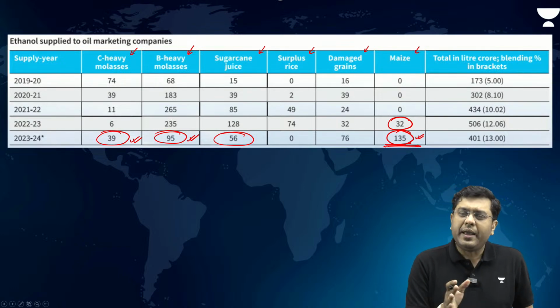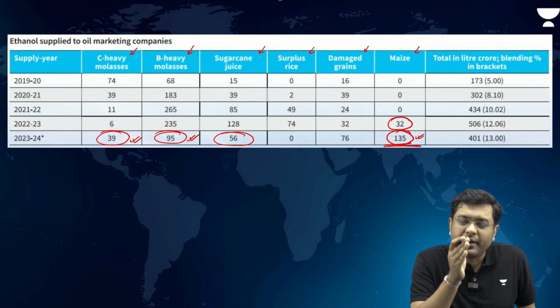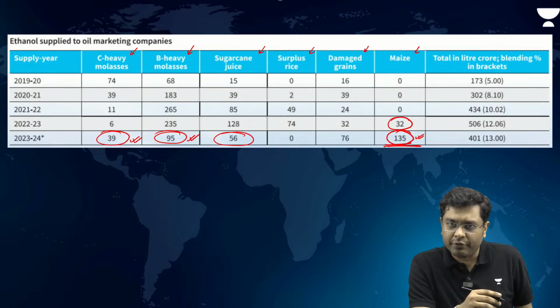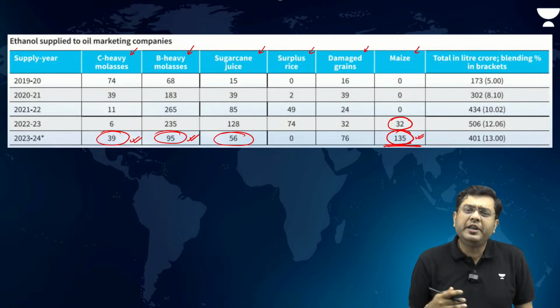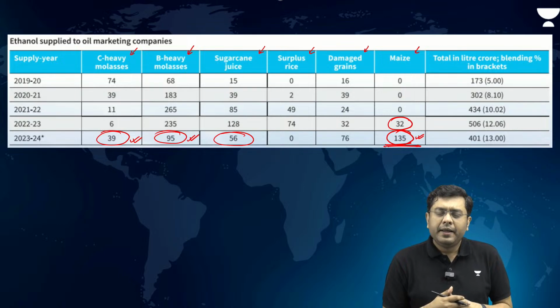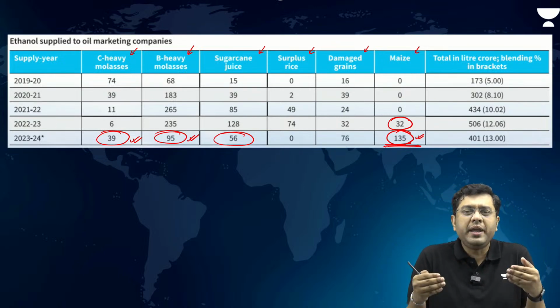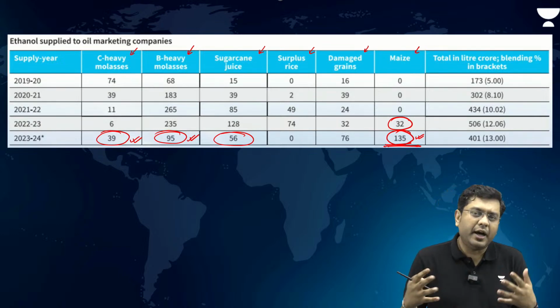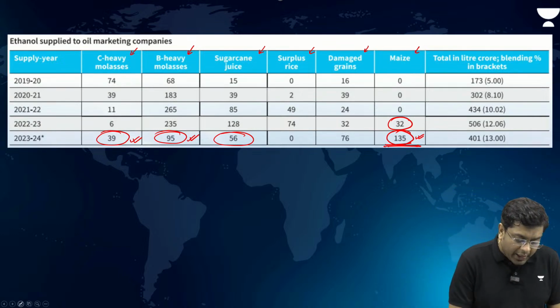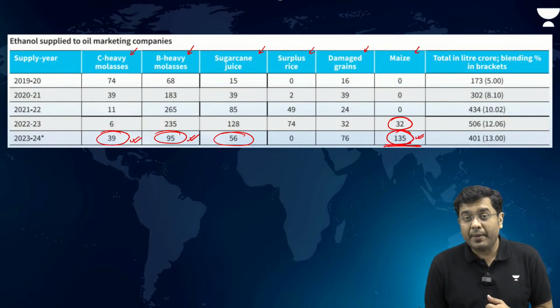So, that is where our ethanol blending program needs to focus on the third and the fourth generation of biofuels. There is an issue with utilizing maize. For example, when we talk about maize, we consume maize in large quantities, very large quantities. We produce a good amount of maize, but we are very large consumers of maize as well.